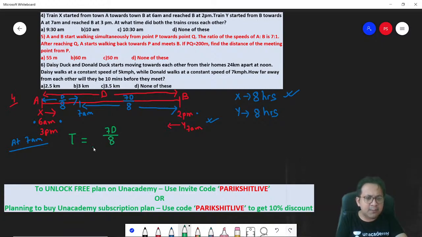If two bodies are moving in opposite directions, then their relative speed, I hope you know the basics, is given by the sum of the speeds. Remember, X and Y are moving in opposite directions. So what is the speed of X? X takes 8 hours. We need the speed, right? Time is distance by the speed. The speed is not given directly. So let's write down speed of X plus speed of Y.